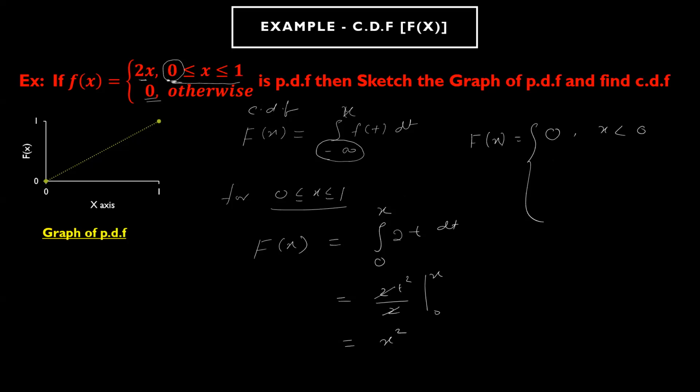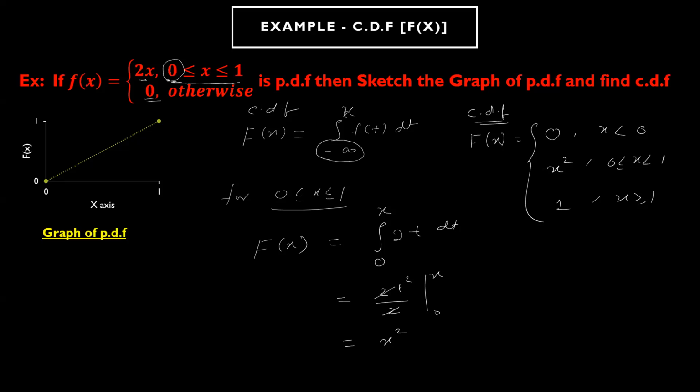Between 0 less than or equal to x less than 1, we have the value x square. And whenever x is greater than or equal to 1, the value always converges to 1. So this is the CDF.